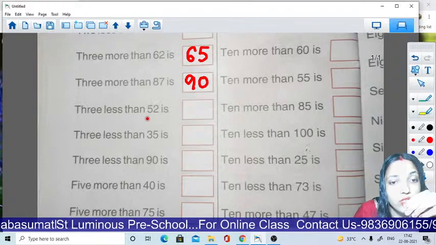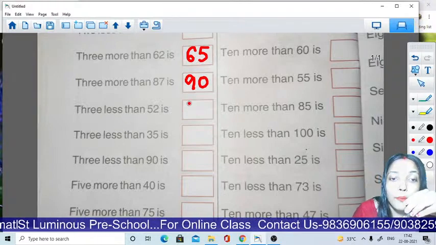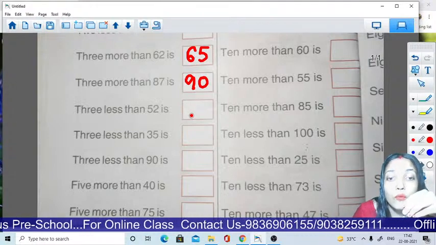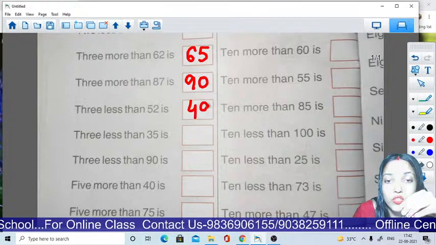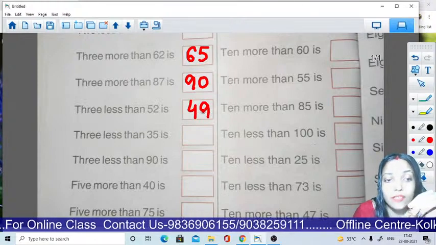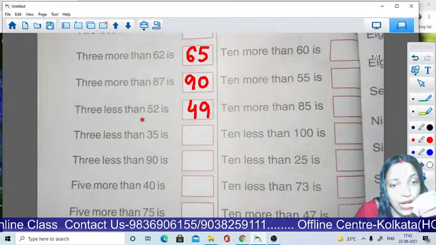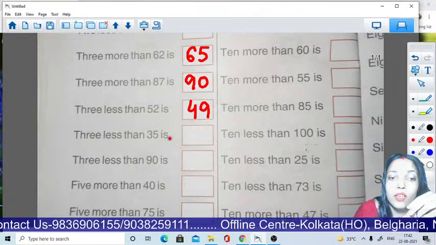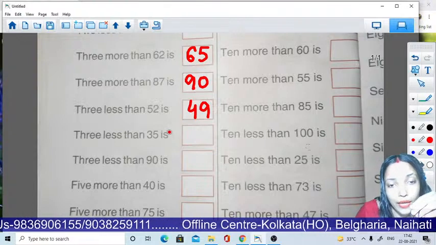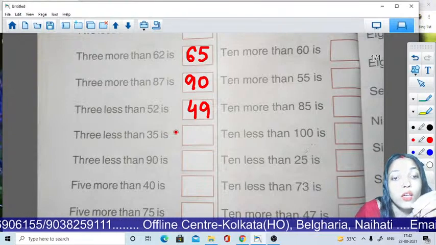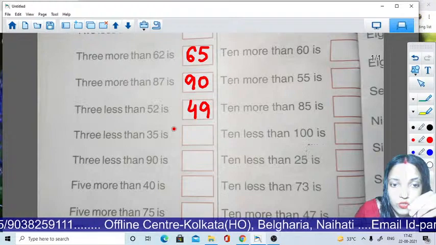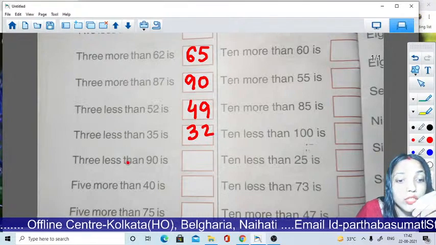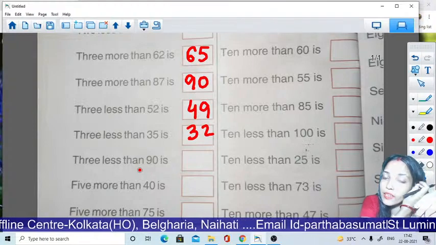Now 3 less than 52. Before 52 we all know 51, then 50, then 49. So the answer will be 49. Now 3 less than 35. So backward count. Start 35 and before 35 we all know 34, then 33 and last 32. 3 less than 90.